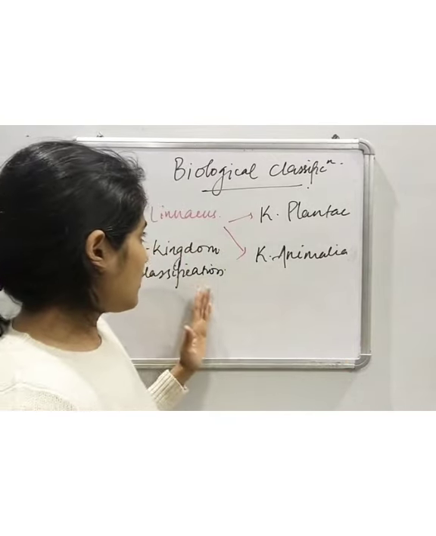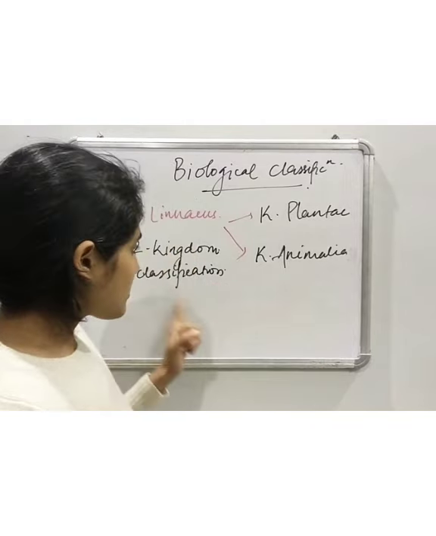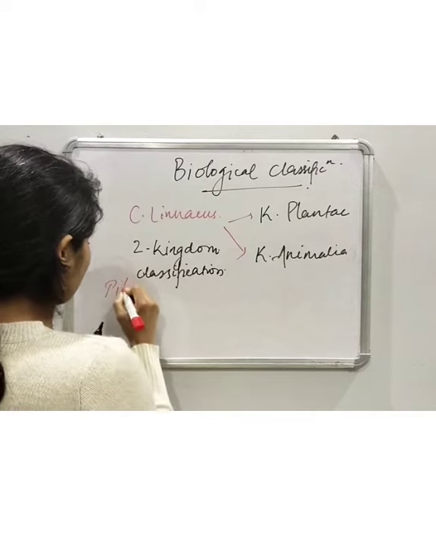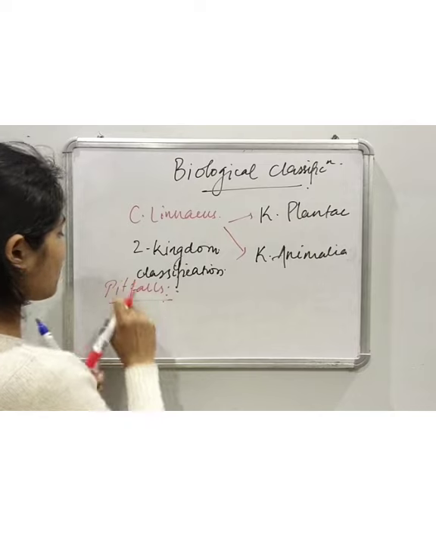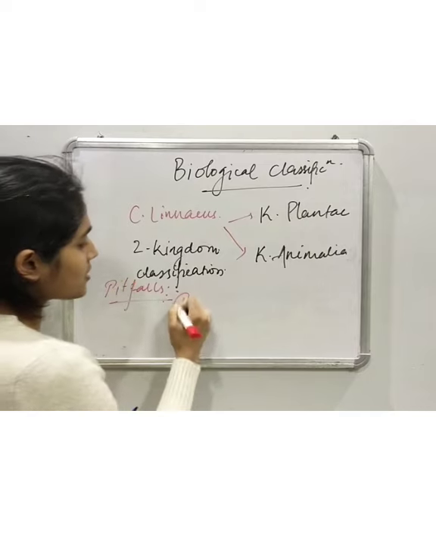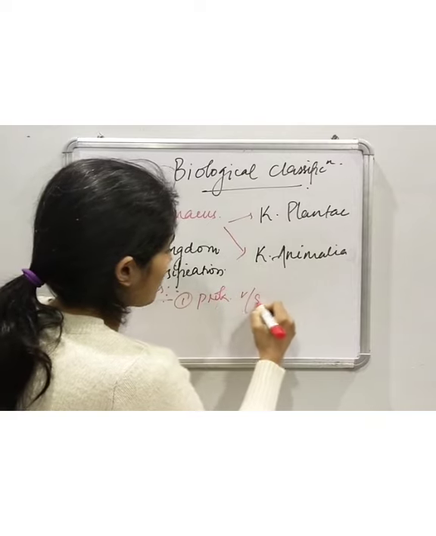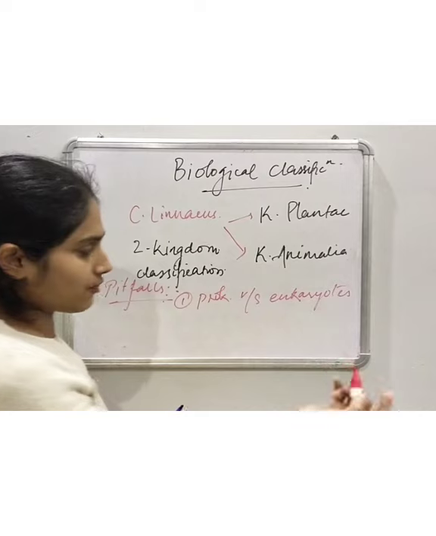So the pitfalls which are associated with this classification are: first, it doesn't take into account prokaryotes versus eukaryotes. It doesn't take into account these differences.